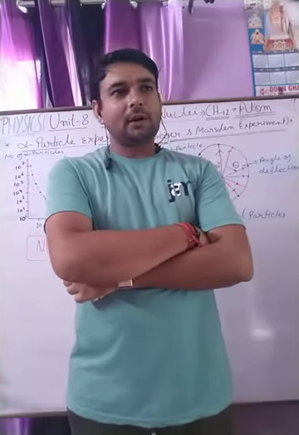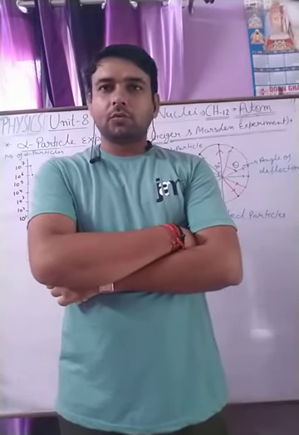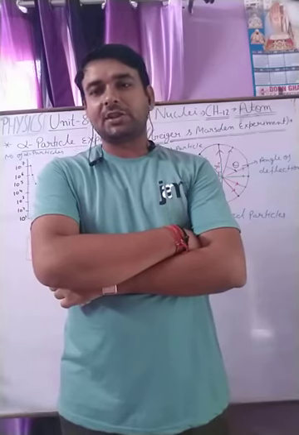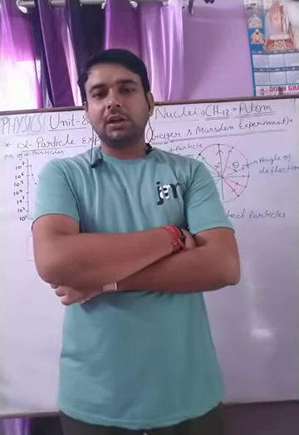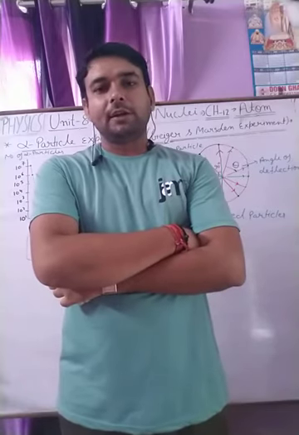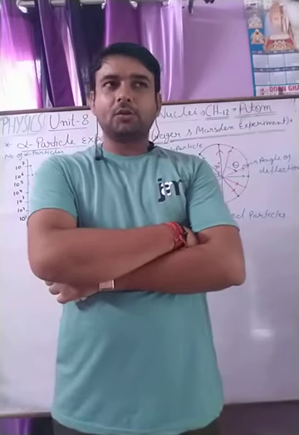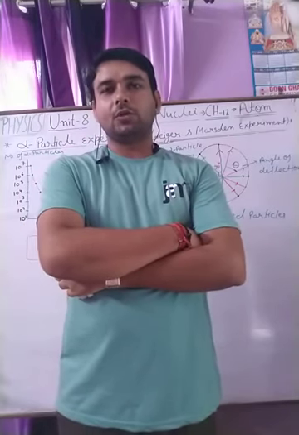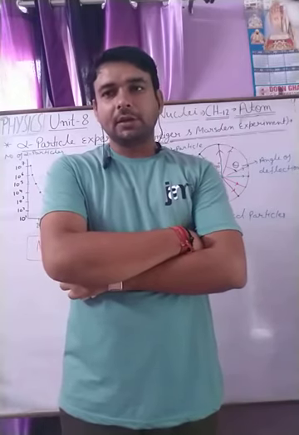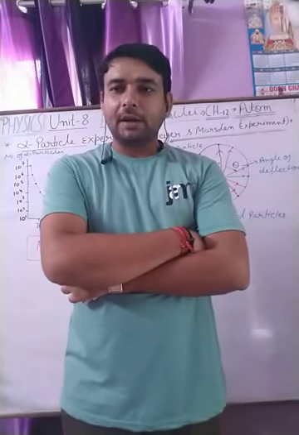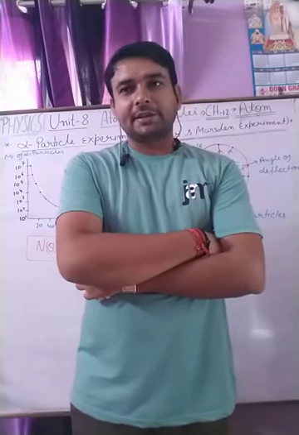After this, Rutherford also carried out the experiment, found the structure of the atom, and gave some conclusions about the alpha particle gold foil experiment. Then we are going to understand Bohr's theory and the spectral series in the hydrogen atom and their characteristics.